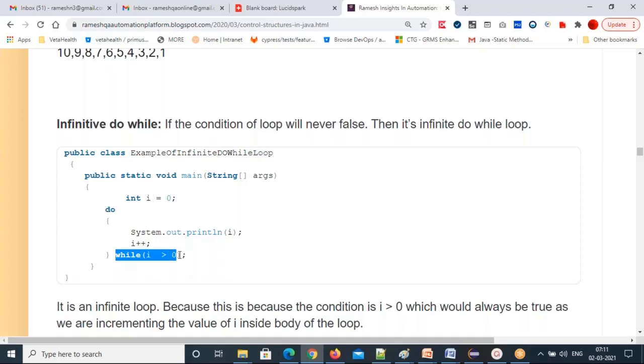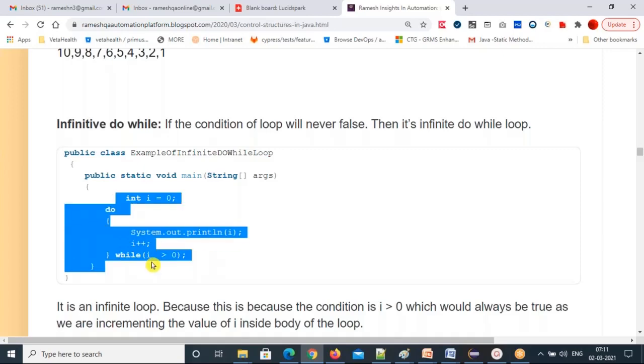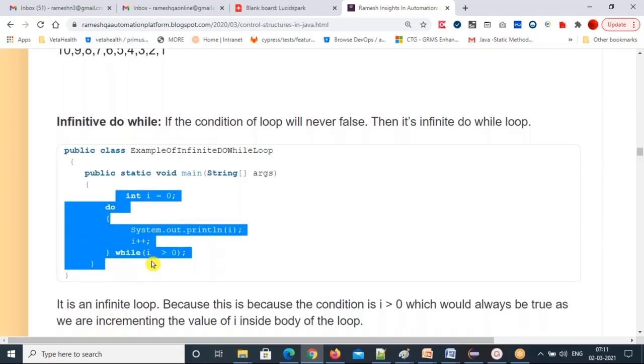I greater than 0 means I is always going to be greater than 0, because you are updating the I value every time. It won't become false because you gave a wrong conditional operator here. That's why it keeps repeating and never becomes false. That's why this code generates an infinite do while loop.